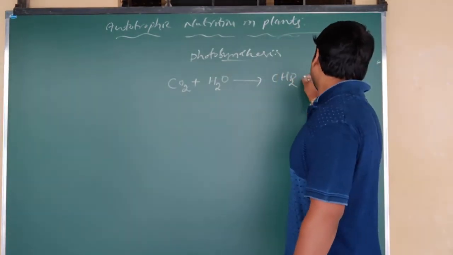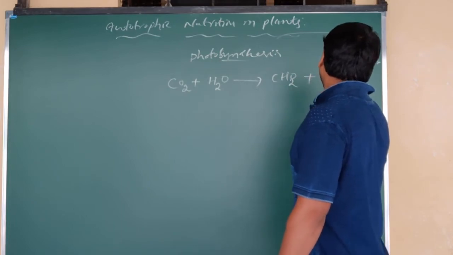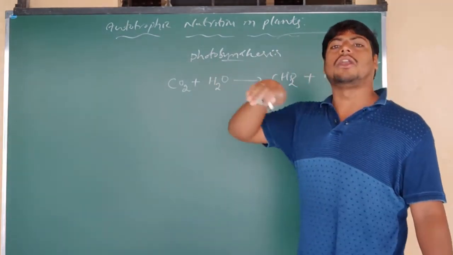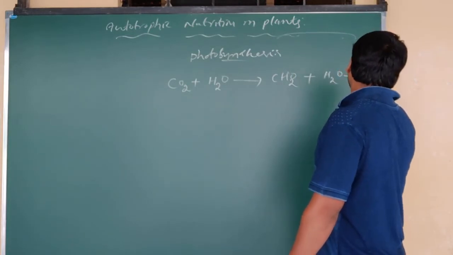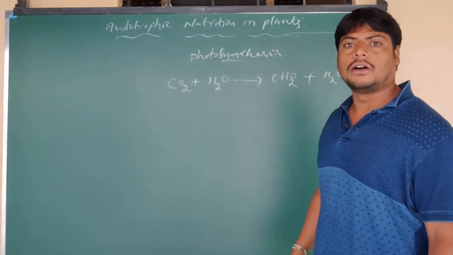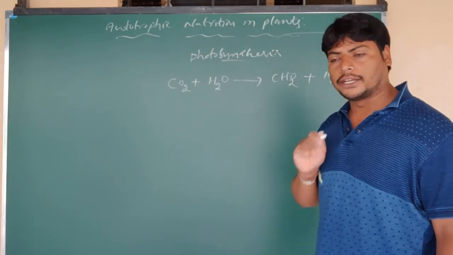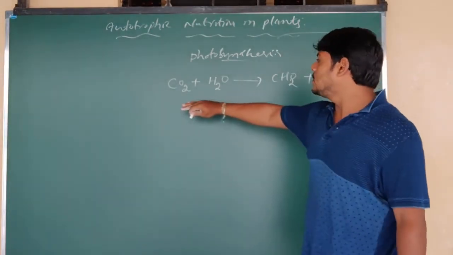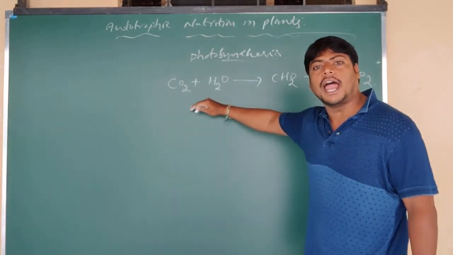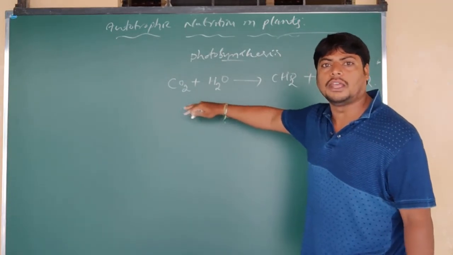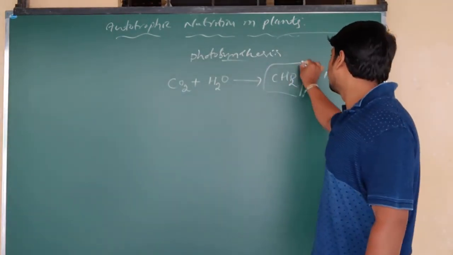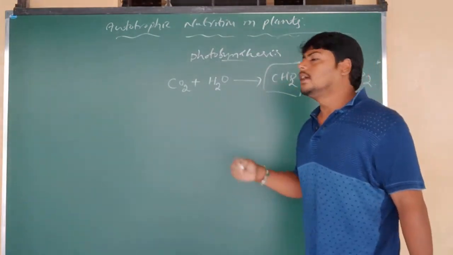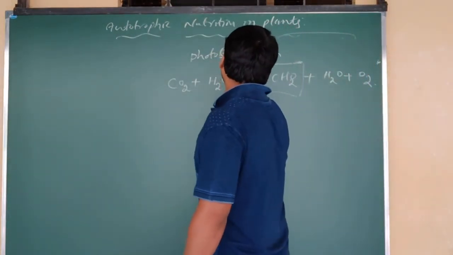Along with that, water is produced, which is utilized by the plants, and oxygen is released as a byproduct. To carry out this splitting and combining of water and carbon dioxide to produce sugar, they require solar energy.